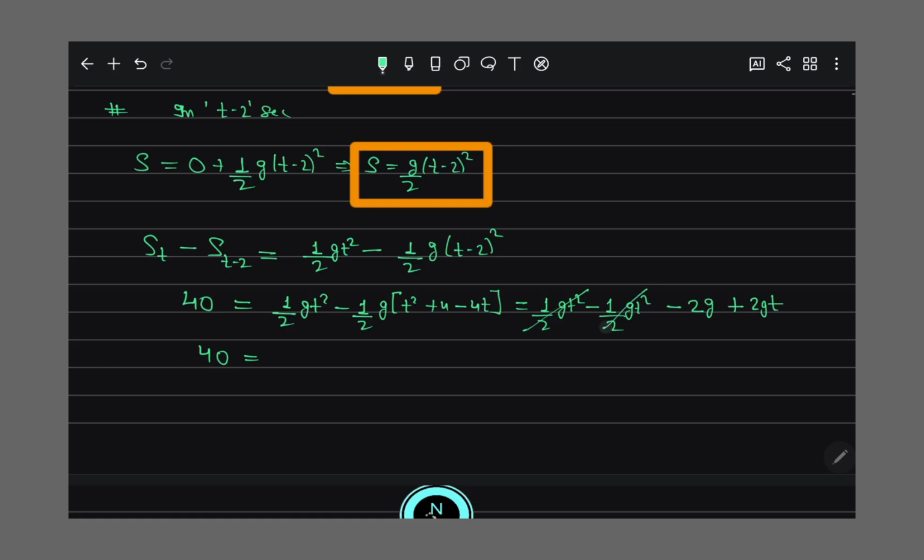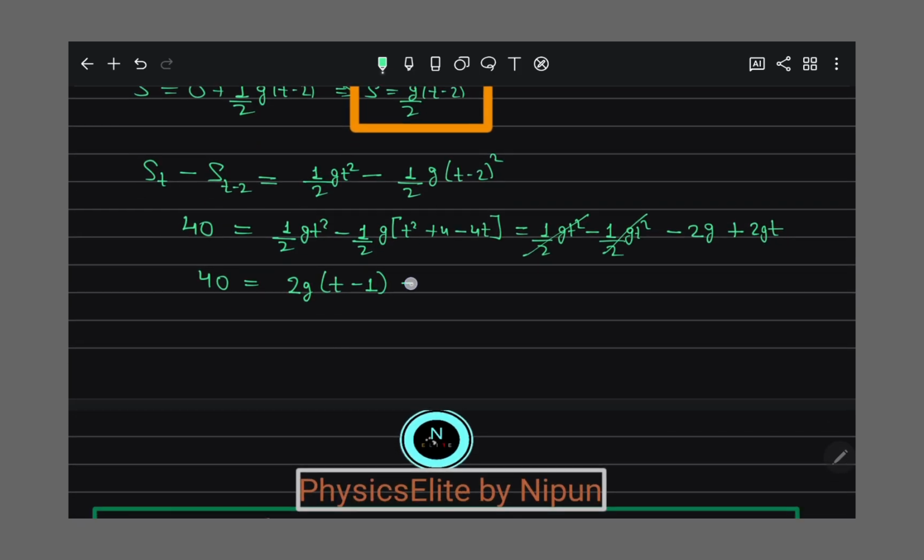Here this cancels, so what is left is 2g, I take common, so t minus 1 is left. Putting g value 10, 2 is equal to t minus 1. So t is equal to 3 seconds.